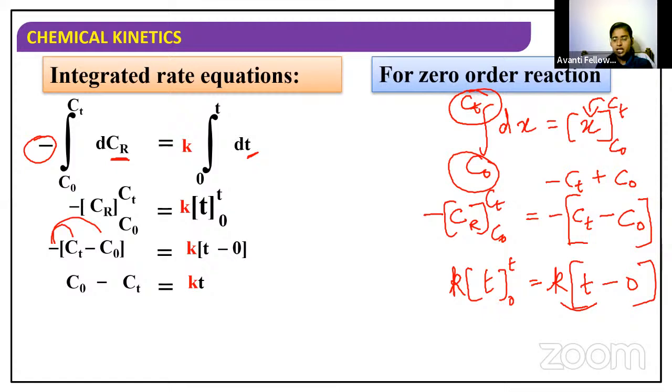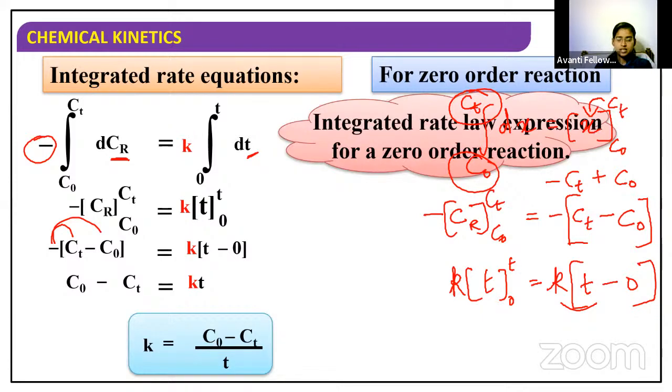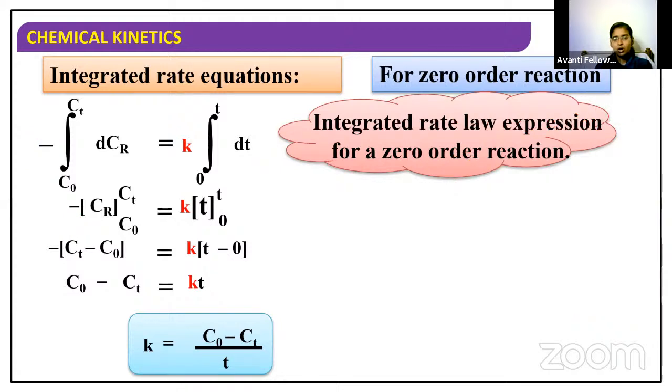And if you bring this t to the other side, it will go to the denominator. So k is equal to C0 minus Ct divided by t. And this is called the integrated rate law expression for zero order reaction. So these two equations are very, very important. This is the integrated rate law expression for zero order reaction.